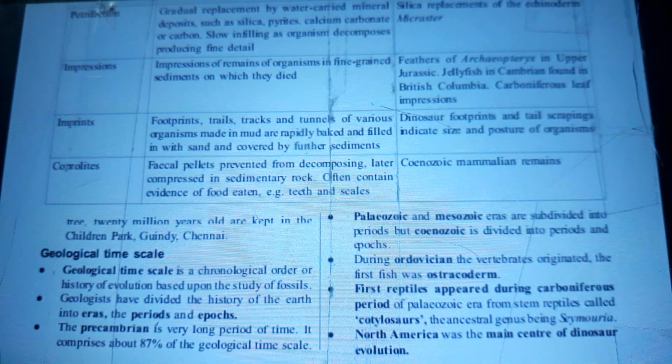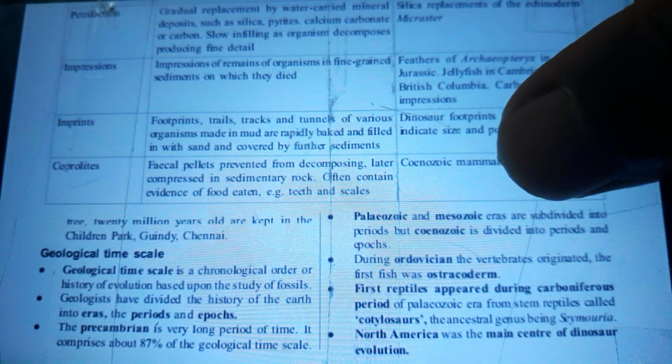A geological time scale. The geological time scale is a chronological order or history of evolution based upon the study of fossils. Geologists have divided the history of the Earth into eras, periods, and epochs. The Precambrian is a very long period of time. It comprises about 87% of the geological time scale. Paleozoic and Mesozoic eras are subdivided into periods, but Cenozoic is divided into periods and epochs.